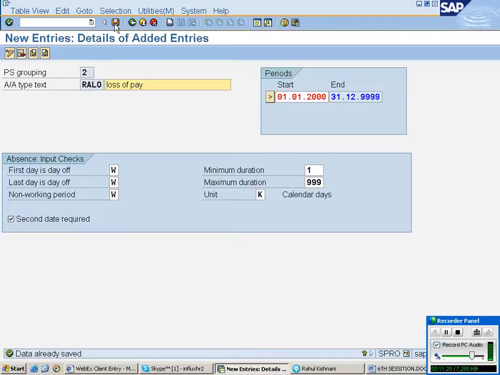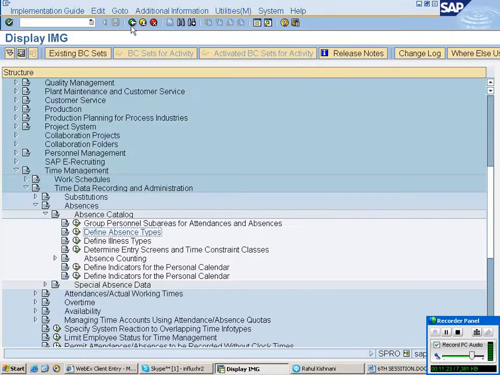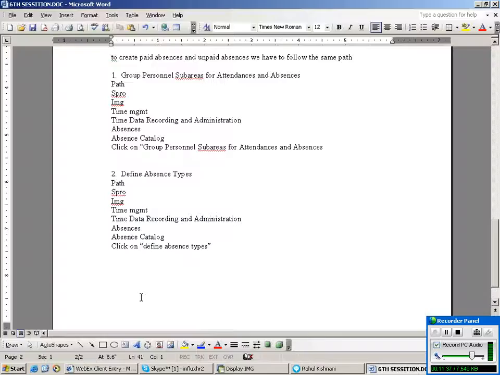Okay. Is it clear? Okay. After that, this is determine entries, frames and time constant classes. Third one. Determine entries, frames and time constant classes.